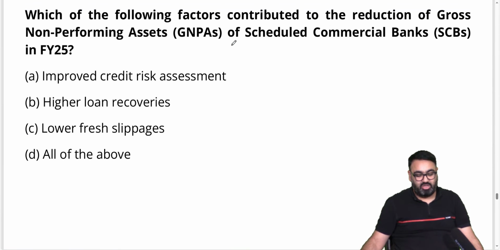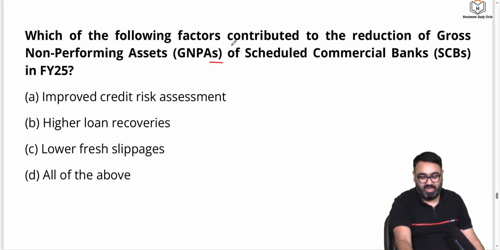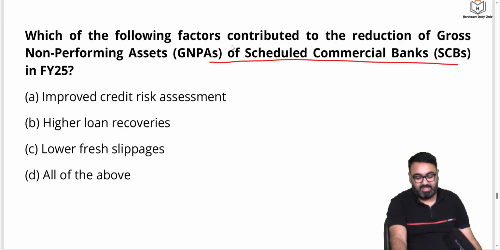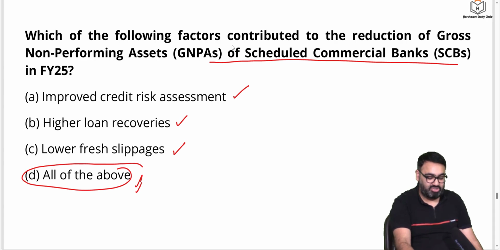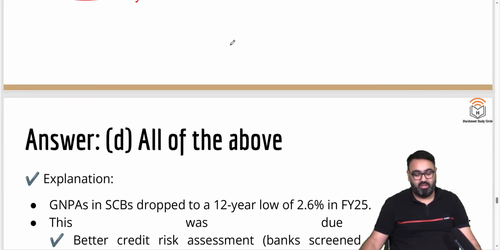Next, which of the following factors contributed to the reduction of gross NPAs of scheduled commercial banks? As we discussed, NPAs have come down to the lowest point in 12 years. What are the factors? Improved credit risk assessment, yes. Higher loan recoveries, yes. Lower fresh slippage, yes. All of the above are the factors because of which we have seen that the NPAs, non-performing assets, are declining, which is a good sign going forward for the banks.